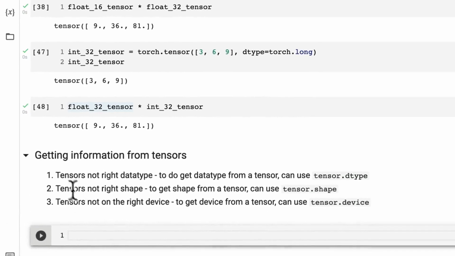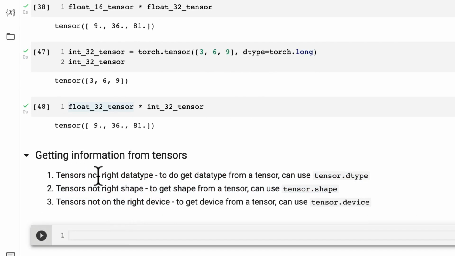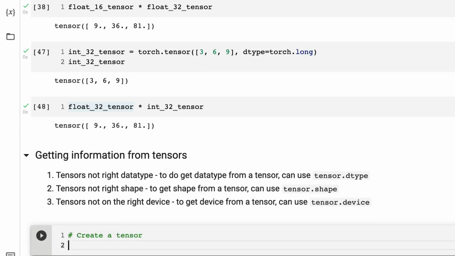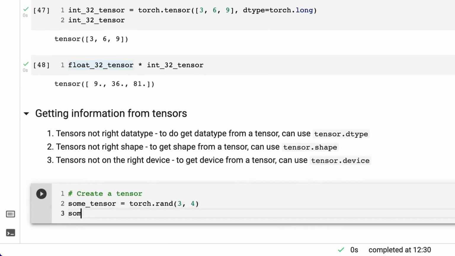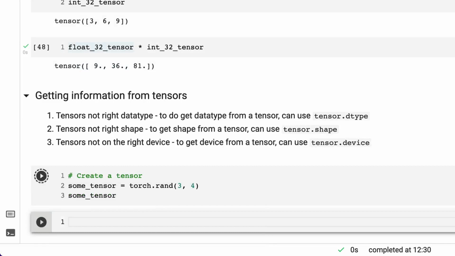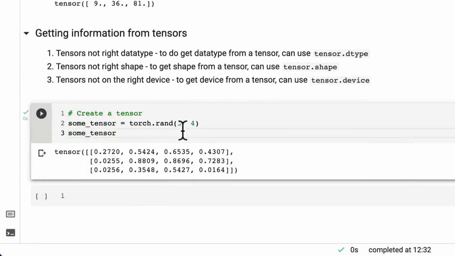So if we run into one of the 3 big problems in deep learning and neural networks in general, especially with PyTorch: tensor's not the right data type, tensor's not the right shape, or tensor's not on the right device, let's create a tensor and try these 3 out. We've got some tensor equals torch.rand, and we'll create it of 3, 4. Let's have a look at what it looks like. There we go. Random numbers of shape 3 and 4.